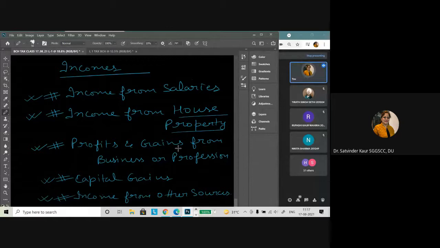So the income definition says, as per the Income Tax Act, that income earned under the various heads, and there is no bifurcation in terms of income, whether it is regular or irregular, from a source disclosed or not disclosed, from a legal source or illegal source. So the income definition is a broader definition as per the Income Tax Act.